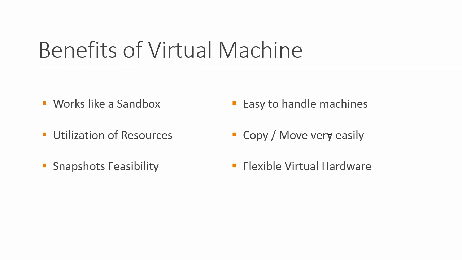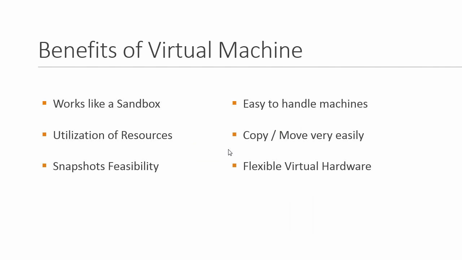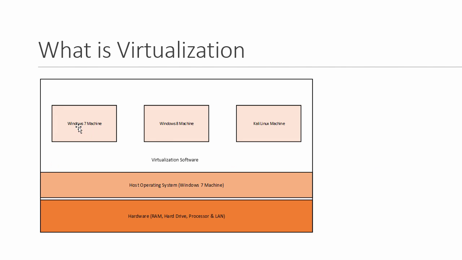Another benefit is that you can copy and move them very easily. If you want to give your friend your own virtual machines for practice, you can just copy this whole Windows 7 file and give it to your friend. He also has to install this virtualization software, and in that software he can run your given Windows 7 image. Then there is flexible virtual hardware. Suppose you assigned just 512 megabytes of RAM to your Windows 7 and you want to assign 1 GB or 2 GB later on, you can increase it with just one click. So anytime we can decrease or increase the hardware assigned to our virtual machines.